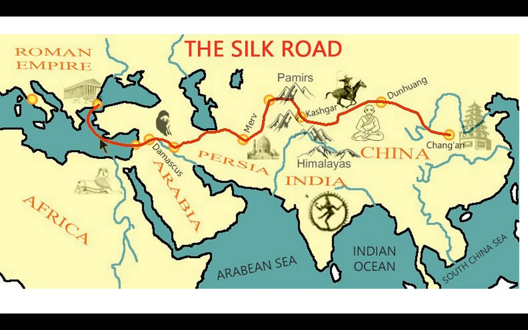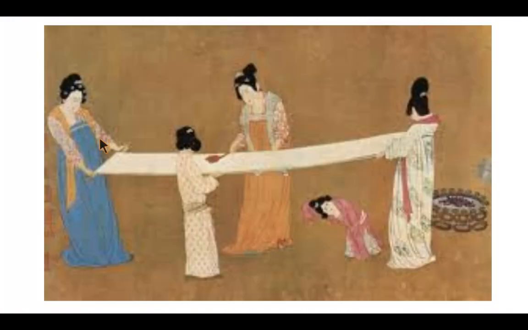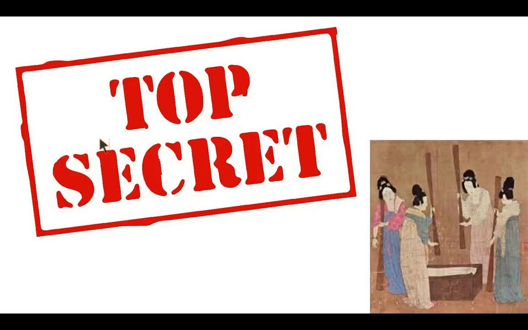The Silk Road gets its name from one of the most valuable items traded on the road: silk. Traders from the West wanted silk that was only made in China. Only the Chinese knew how to make silk. They made the fabric using the cocoon of a silkworm. The Chinese kept the way to make silk a secret, and people could be punished by death for sharing the secret.